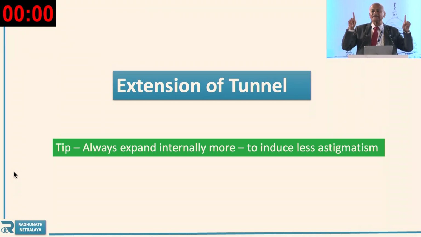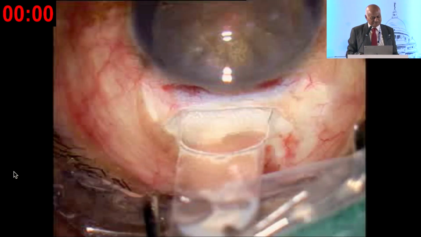So whenever you want to extend, extend inside. Don't extend outside. It is not required. Here the nucleus is not coming into the tunnel. And why is the nucleus not getting engaged? Because the tunnel is smaller. So when the inside opening is more, the nucleus will get engaged. Once it is engaged and you see the edge of the nucleus from the tunnel, the nucleus can come out. So extension is very important.